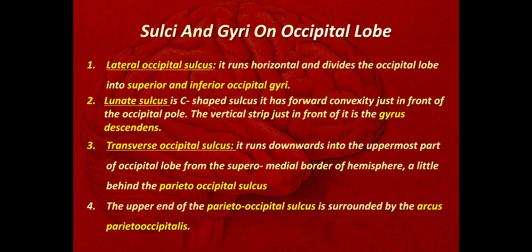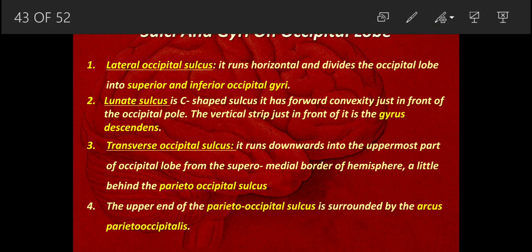So we have to see these four structures: the lateral occipital sulcus, the lunate sulcus with gyrus descendens, the transverse occipital sulcus, and the parieto-occipital sulcus with the arcus parieto-occipitalis.